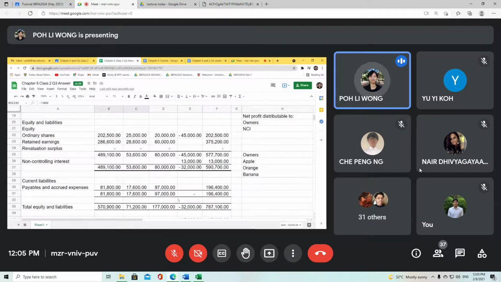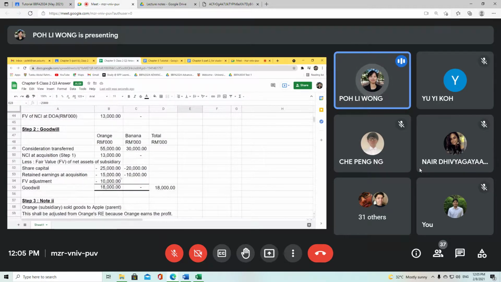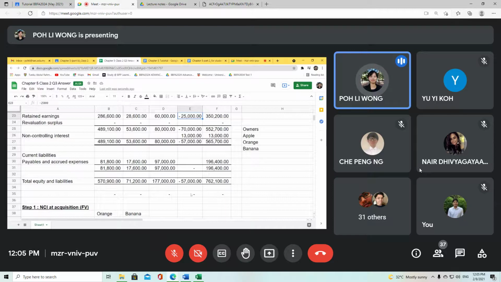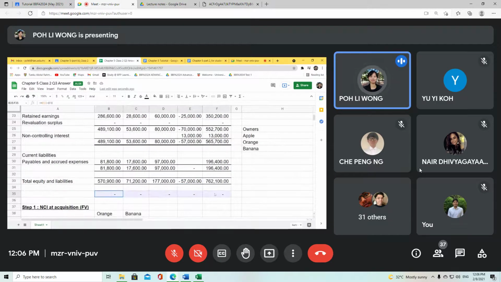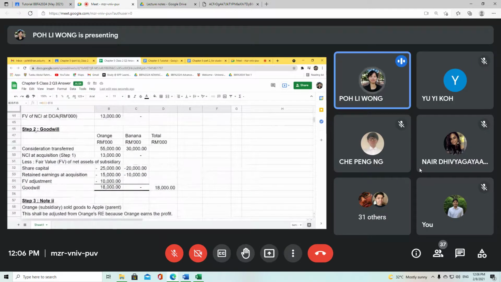So I just need to minus off from my retained earnings, because this 25 million doesn't belong to the consolidation. It doesn't belong to Apple because these are all pre-acquisition retained earnings. So that's why you have to take it out. Now your adjustments are already tally. That is how you complete your step 2.